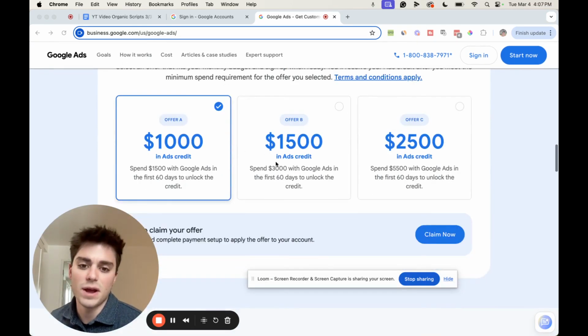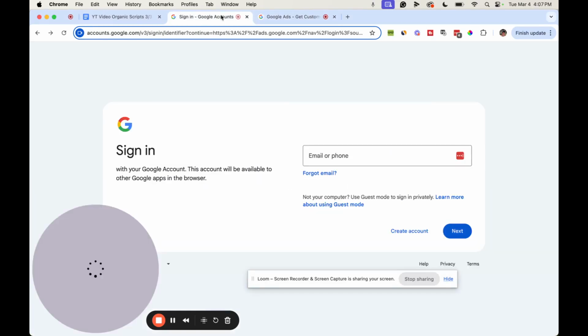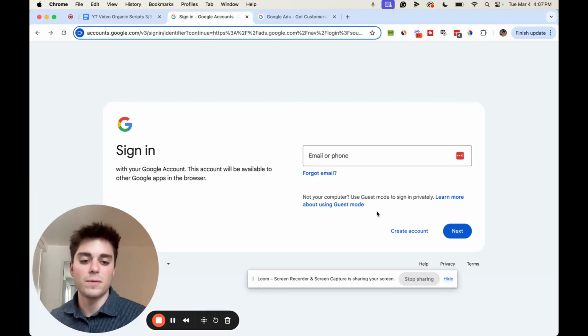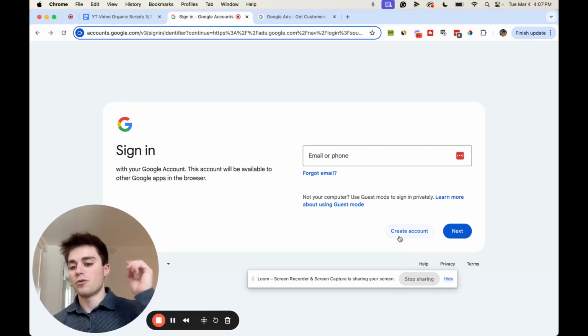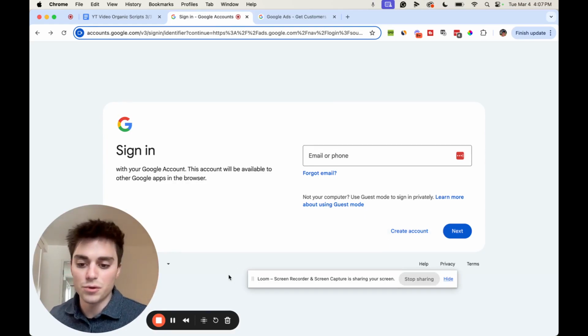So we're gonna click offer A. You can do offer B or C as well, but we're gonna hit that. We're gonna hit claim now. And that's gonna take you to this screen to either sign in or create an account. So in this case, you're gonna create your account. So create your account, and then I will show you the next step.